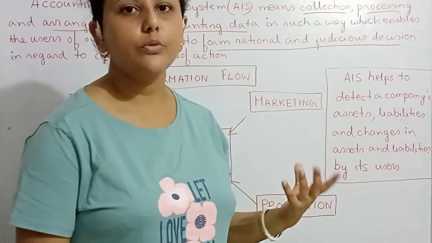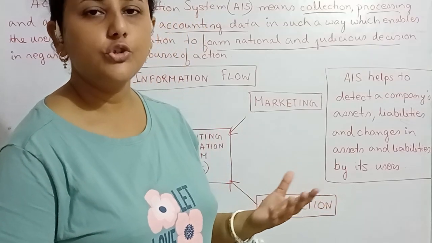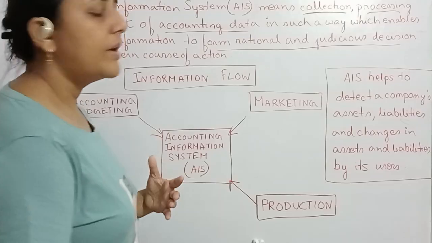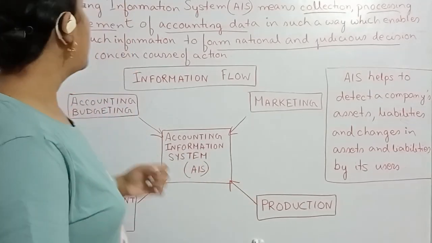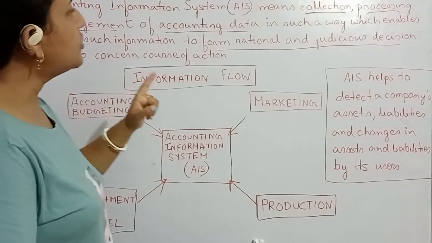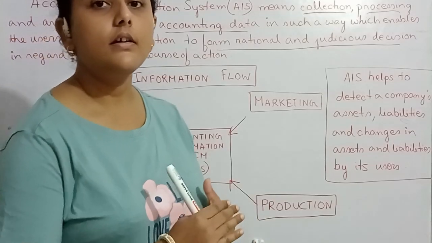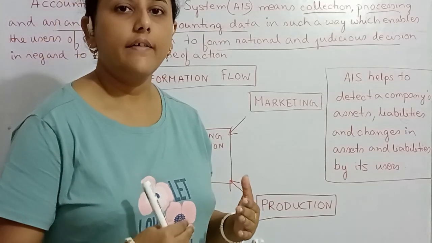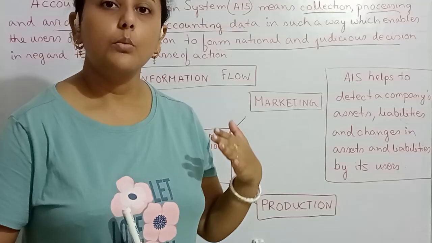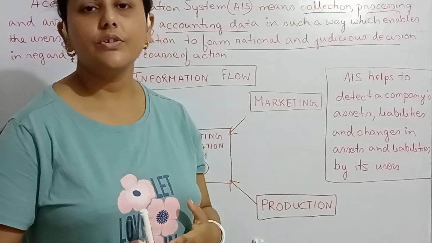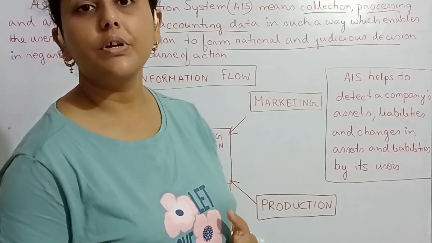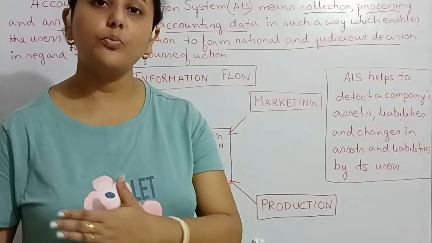Processed means what? It should be recorded by passing journal entries, and then the accounting data should be arranged systematically, like it is posted to the ledgers, the trial balance is prepared, the trading account, P&L account, balance sheet.